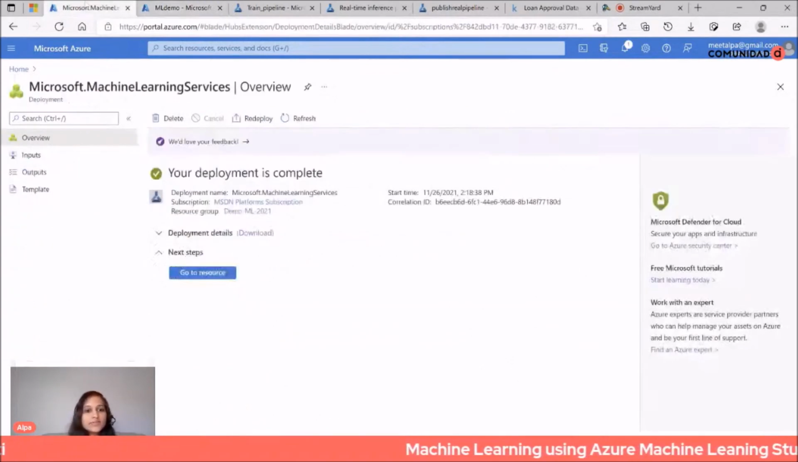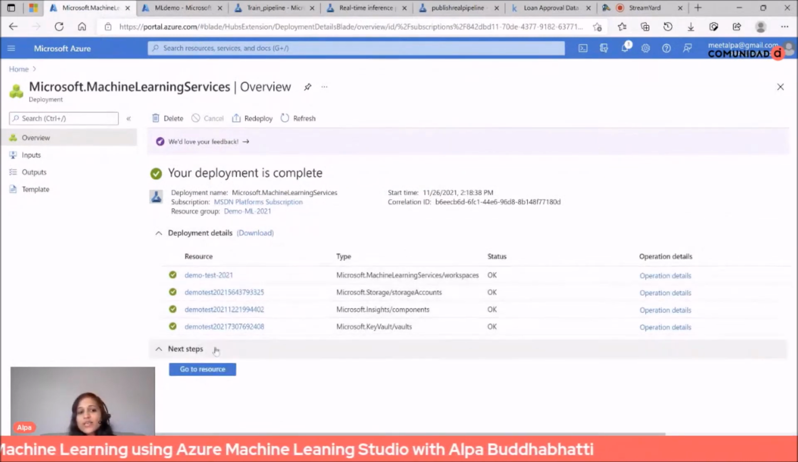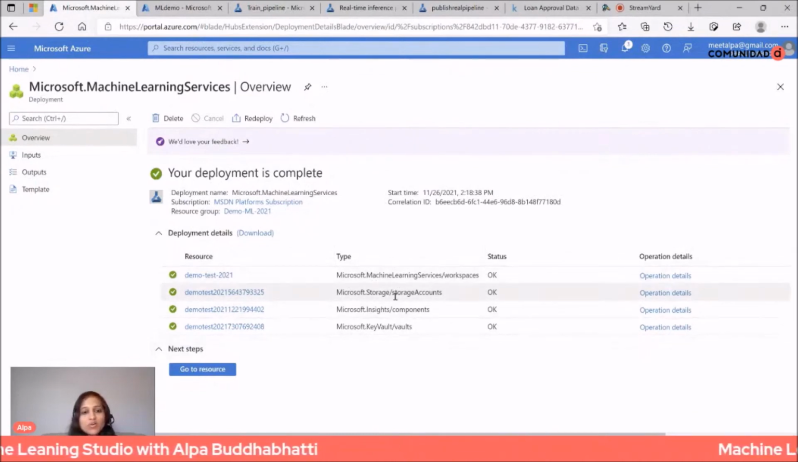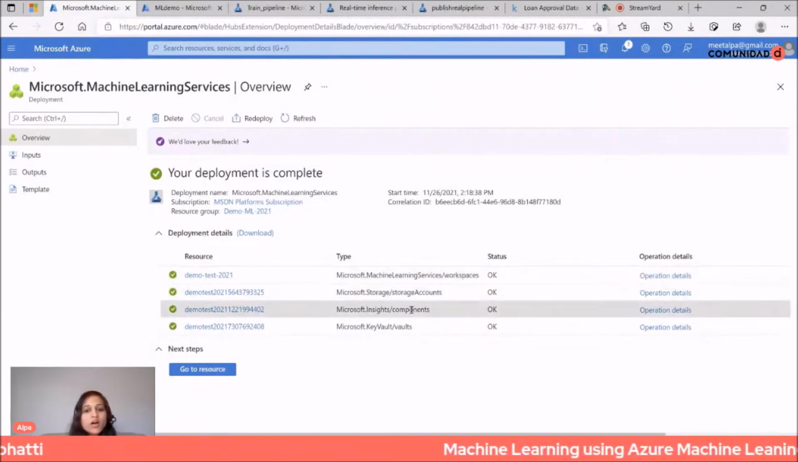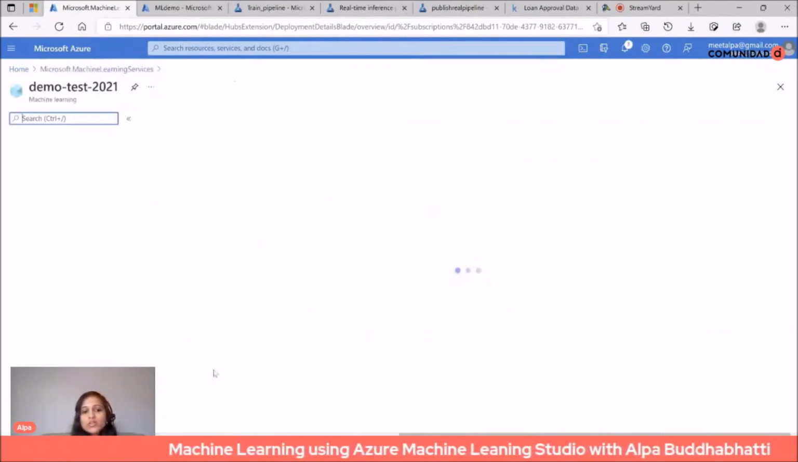Let's see, it's done. This green mark means it's done. Here you can see the resources as well. There are four different resources created along with your workspace: your workspace, storage account, application insight, and key vault. So we can go to the resource now.